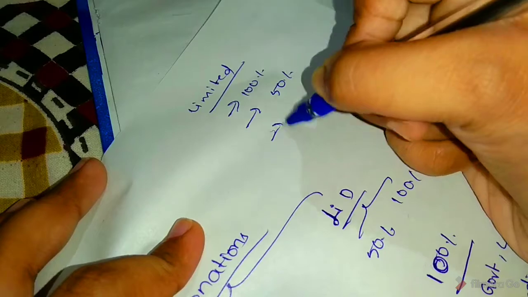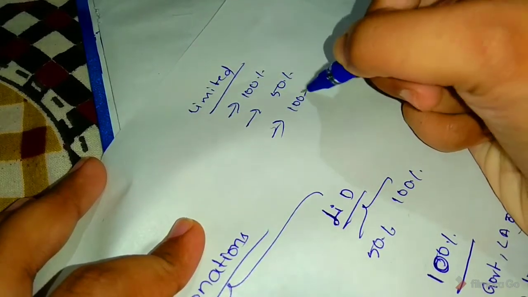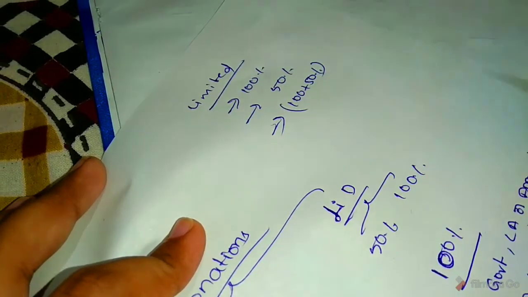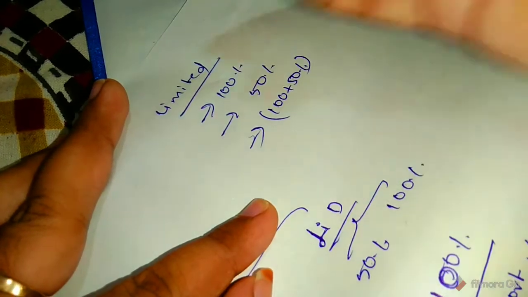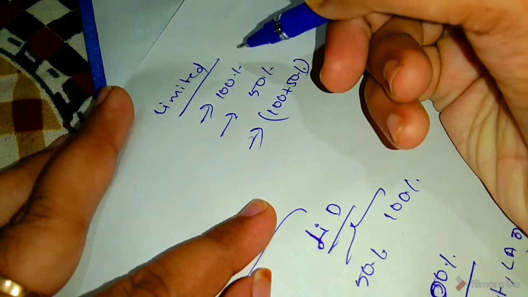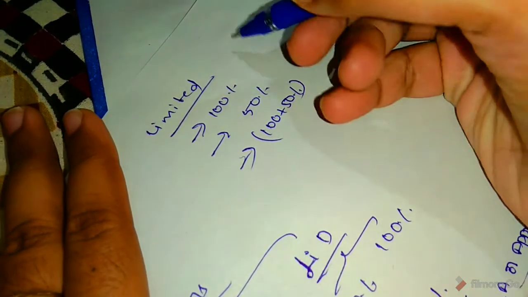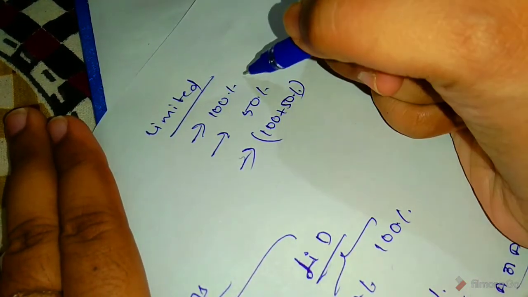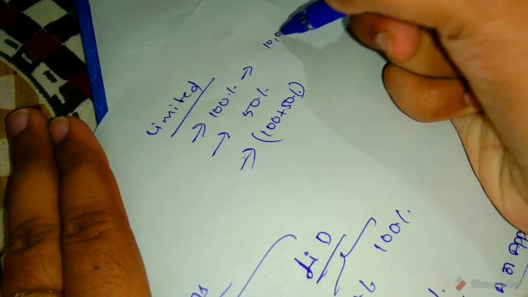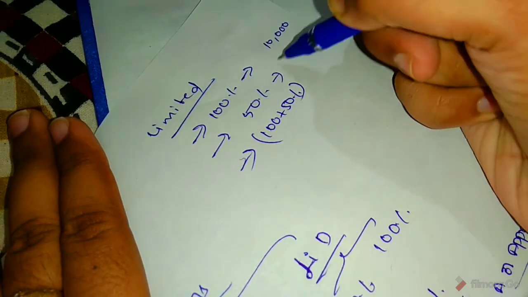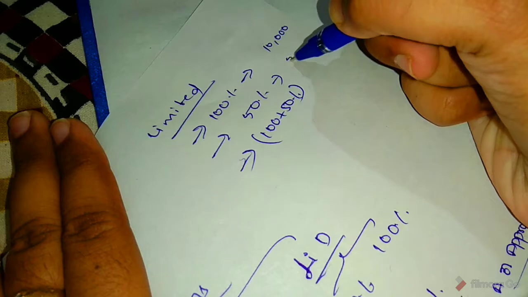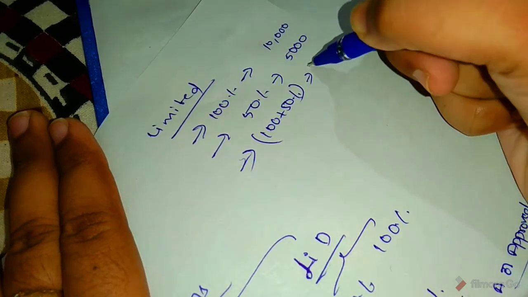In the third step, 100 plus 50%. So for example, if 10,000 is donated for limited deduction, then 10,000 at 100%, and 50% of 10,000 is 5,000. So here it is 15,000.